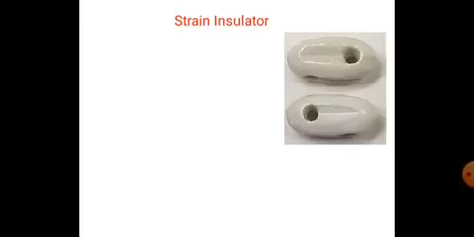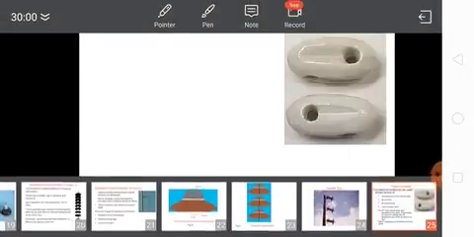And the next one is strain insulators. These are the strain insulators. Strain insulators are mainly used at dead ends. At dead end places we use strain insulators, right? All strain type insulators are usually designed for 11 kV and used for dead end poles, towers, 90 degree turns, edge structures, change of conductor, etc., with horizontal string constructions. So only at dead ends, 90 degree turns and edge type designs we use strain type insulators.